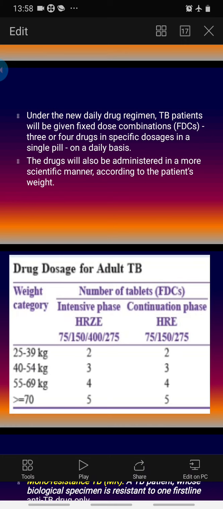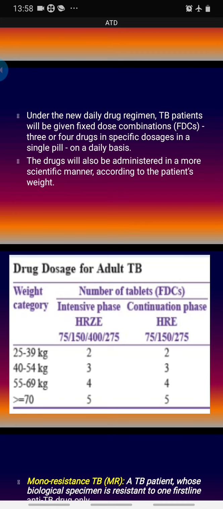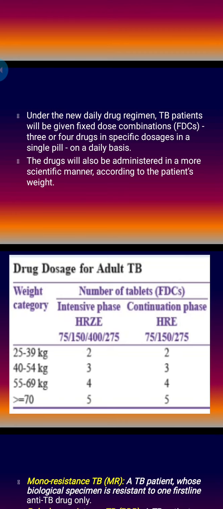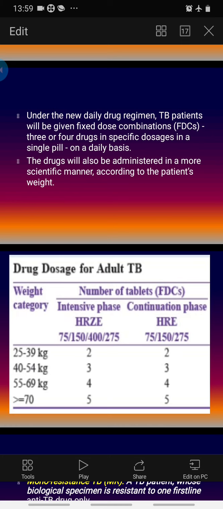If the patient's body weight is 40 to 54 kg, the patient is grouped under weight band 2, then he will receive 3 such combination tablets. 55 to 69 kg means weight band 3, he will receive 4 such tablets, and above 70 kg means he has to consume 5 such tablets. So the combination is fixed. The number of tablets will depend on the patient's body weight, and in the continuation phase also, just Z is omitted. HRE strength is the same, 75, 150, 275, and depending on the body weight and weight band, the patient is given 2, 3, 4 or 5 tablets daily. As it is a combination tablet and it contains rifampicin, and rifampicin needs to be given on an empty stomach, this combination tablet is also given on an empty stomach.